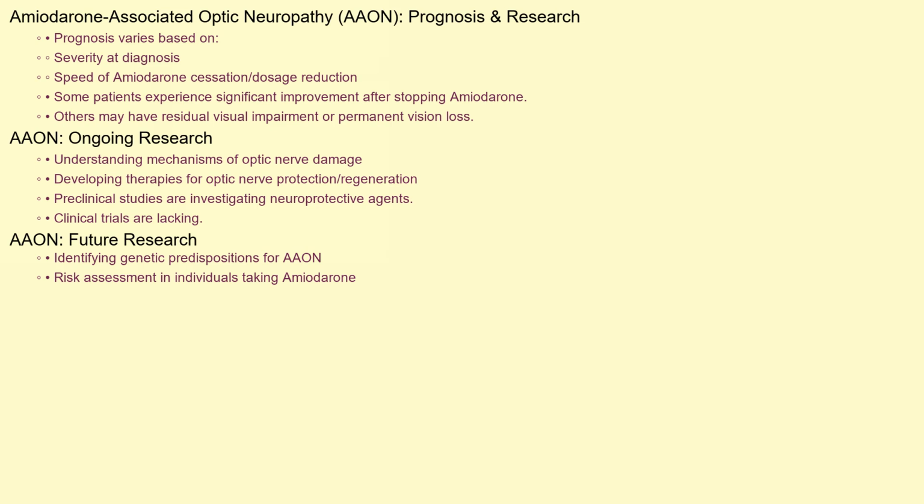Research into AAON is ongoing, focusing on understanding the exact mechanisms of optic nerve damage and developing potential therapies to protect the optic nerve or promote its regeneration. Currently, clinical trials are lacking, but preclinical studies are investigating potential neuroprotective agents. Future research may focus on identifying genetic predispositions that could increase the risk of developing AAON in individuals taking amiodarone.